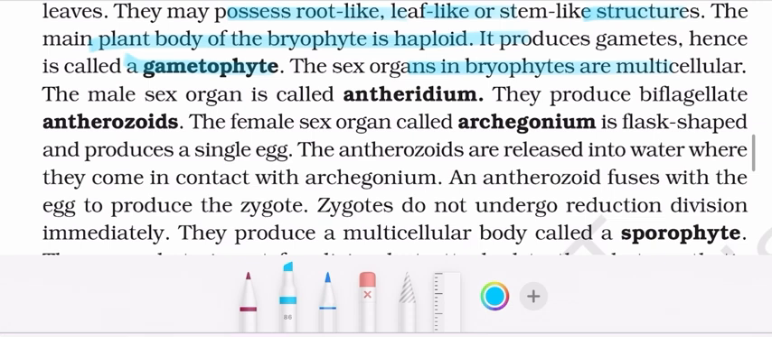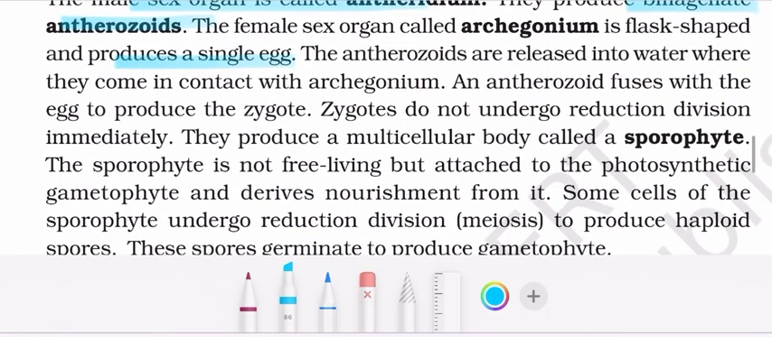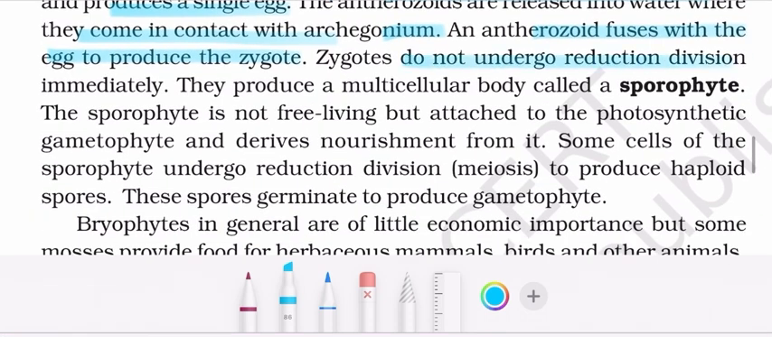The sex organs in Bryophytes are multicellular. The male sex organ is antheridium. They produce biflagellate antherozoids. The female sex organ is archegonium and is flask-shaped and produces a single egg. The antherozoids are released into water where they come in contact with archegonium, and an antherozoid fuses with the egg to produce zygote. Zygote does not undergo reduction division immediately. It produces a multicellular body called the sporophyte.